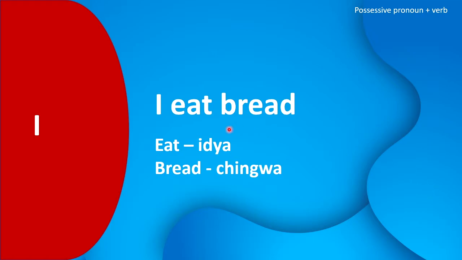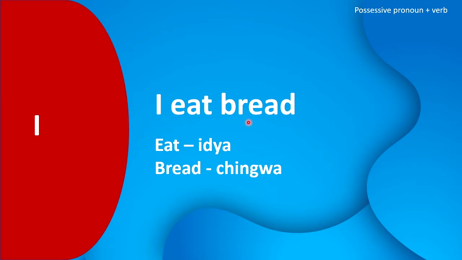For instance, if we say I eat bread, in this case, we are combining the word I with verbs, of which verbs are action words. So in this sentence, eat is the verb. So eat in Shona is ijga, and bread in Shona is chingwa.